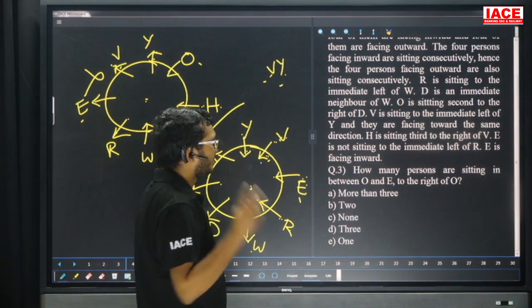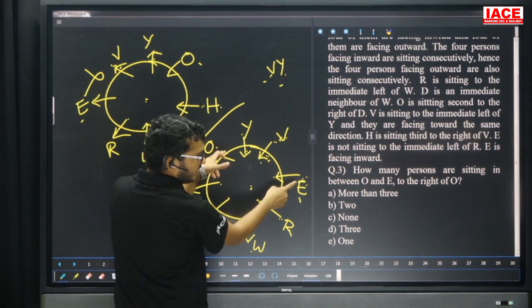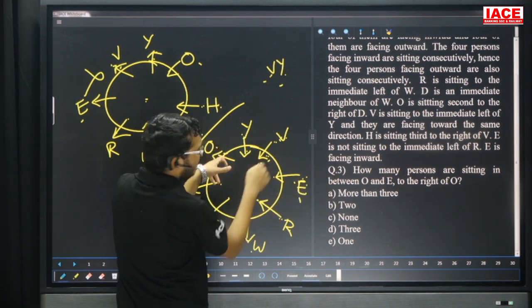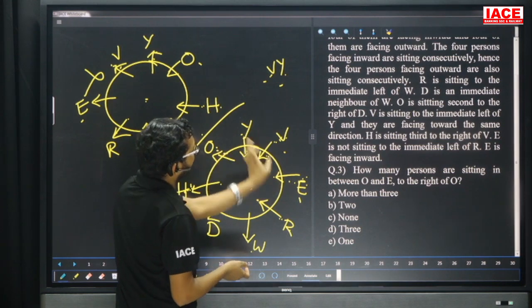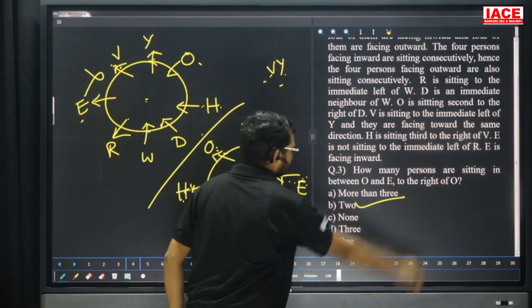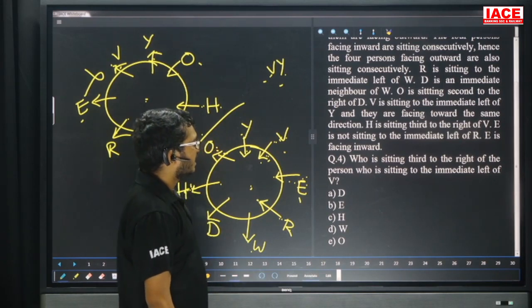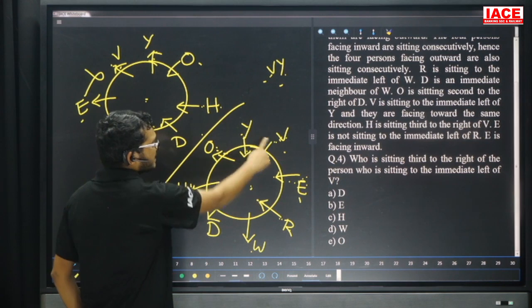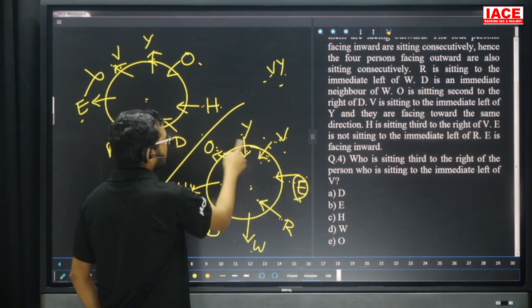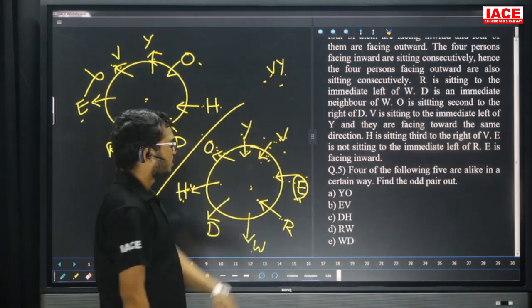Question number three, how many persons are sitting between O and A? To the right of O, O is facing outside. Now between O and A, how many persons are there here? Two members. Question number three, answer is option B. Question number four, who is sitting third right of the person who is sitting immediate left of V? Immediate left of V is E. For E, third right: 1, 2, 3. Answer is O. So question number four, answer is option E.